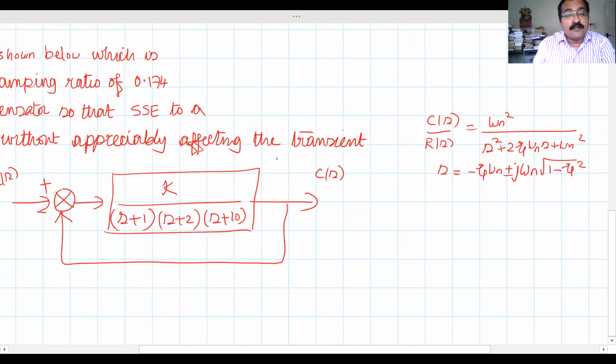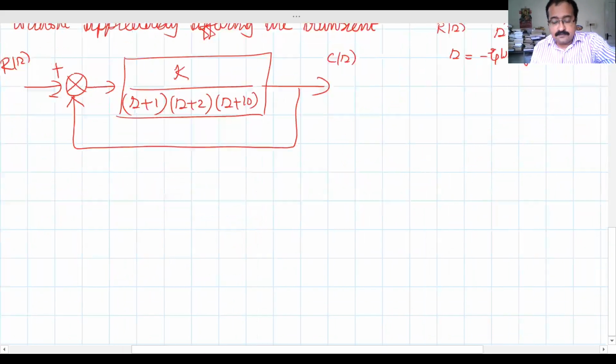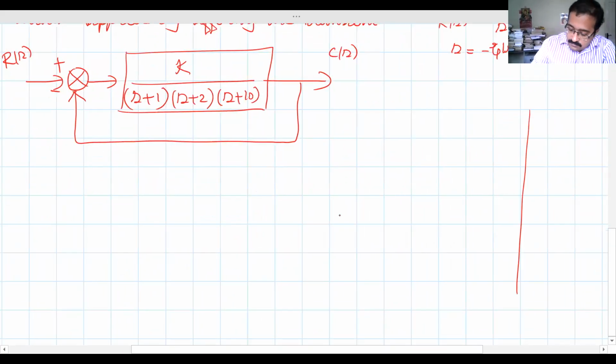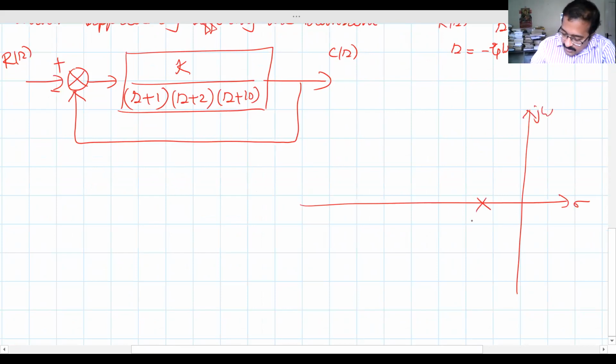That means we have to find its approximate second order equivalent closed loop plant. In other words, we have to determine what is called the dominant pole pair. What do you mean by dominant pole pairs? Dominant poles are those which are closer to the j omega axis, and they have a predominant effect on the total response. So how can we determine that? We will start with the root locus first. On the sigma j omega plane, the poles are at -1, -2, and -10.